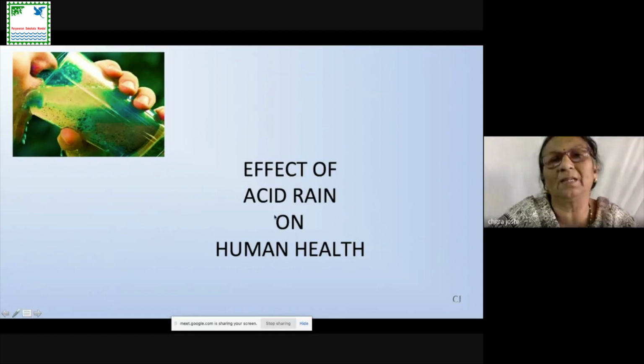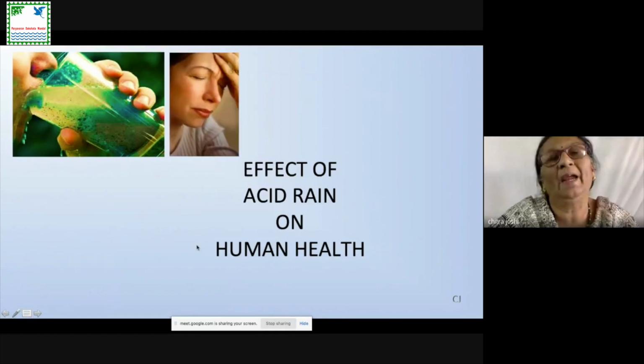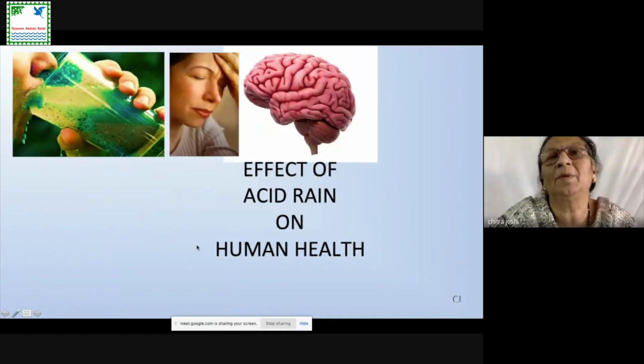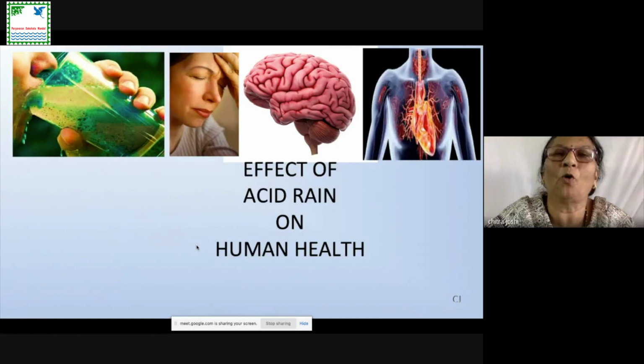What is the effect of acid rain on human health? We get headaches. Sometimes our brain also stops working, or some effect is observed in the brain. Some brain diseases are also caused because of this acid rain. Sometimes the respiratory system gets affected because of the acid rain.